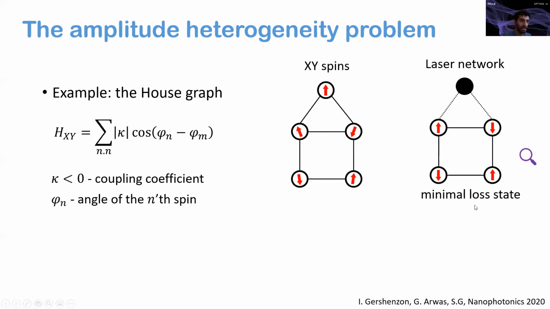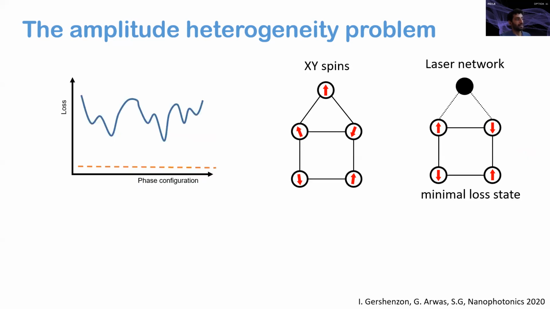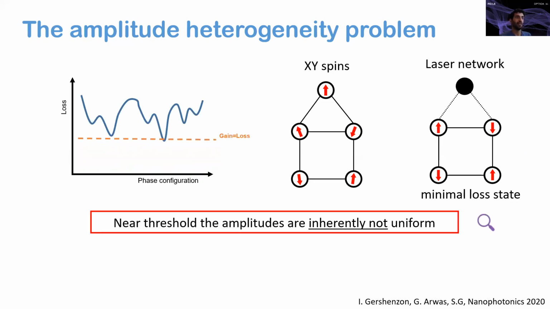Now, I remind you that the minimal loss state is the state that the laser network finds when it just crosses the threshold. So when we look back on the idea of finding the ground state by crossing the threshold, we understand that there is an inherent contradiction between finding the ground state near the threshold and accurately mapping the laser state to the XY minimum.